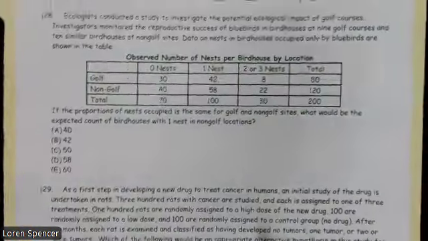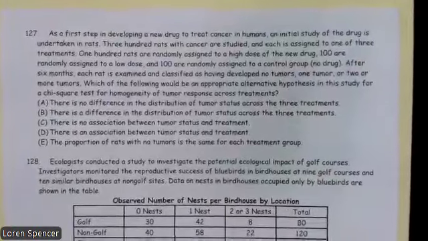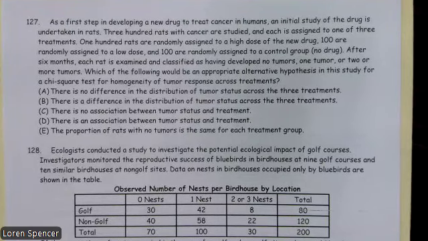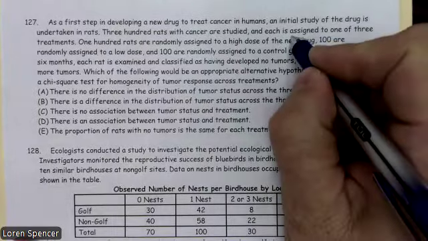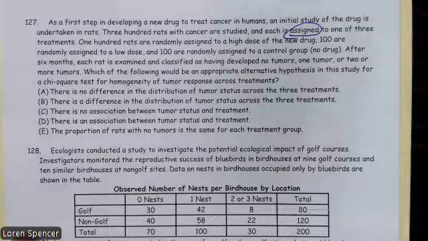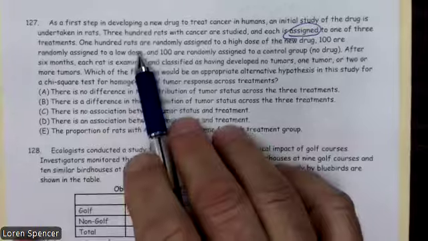All right, number 127. As a first step in developing a new drug to treat cancer in humans, an initial study of the drug is undertaken in rats. 300 rats with cancer are studied, and each is assigned to one of three treatments. Okay, this is really important here. Assigned. As soon as assigned, we don't have to worry about the N is less than 10% condition. To one of three treatments.